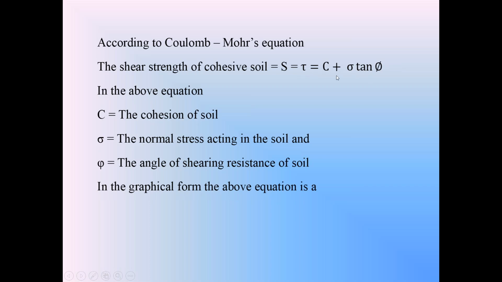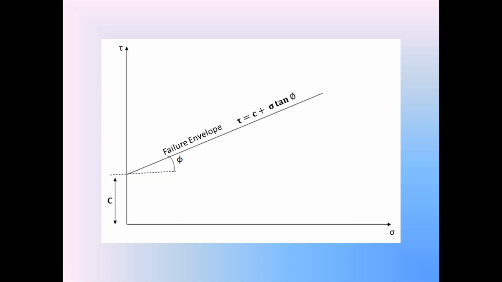Now this equation is in the form of y is equal to mx plus c. You know that y is equal to mx plus c is a straight line. It is not passing through the origin. It intersects the y-axis, so from the origin up to that y-axis intersection, the distance is c. So we are going to see the graphical representation of this equation of shear strength, S is equal to c plus sigma tan phi, in cohesive soils. Check that carefully.